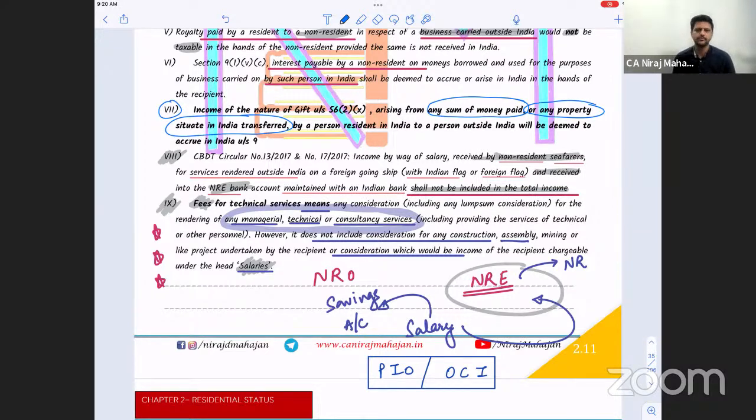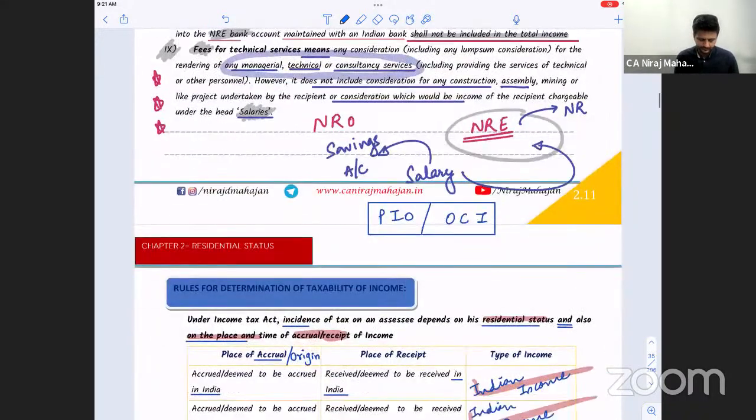Money is money, or any property which is situated in India, transferred by a person resident in India to a person outside India, will be deemed to accrue or arise under section 9, deemed to accrue or arise from India. Clear, everybody?